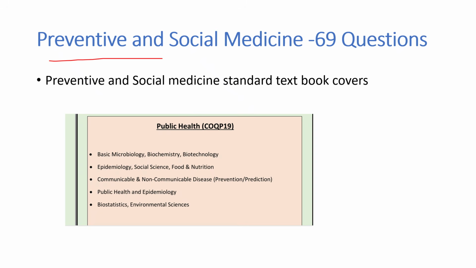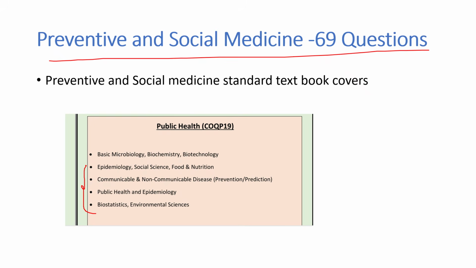So there are 69 questions from preventive and social medicine. The preventive and social medicine syllabus starts from epidemiology till environmental sciences. I will briefly tell you what concepts they have asked from this part of the syllabus so that it will help you in your preparation. If you want all the 75 questions, for example, if they have asked a question regarding committees, we will solve the question and explain the concept of all the committees in detail. If you want such kinds of videos, please do comment below and like this video so that we will know many students are interested in these concepts. We'll soon plan such videos for you.